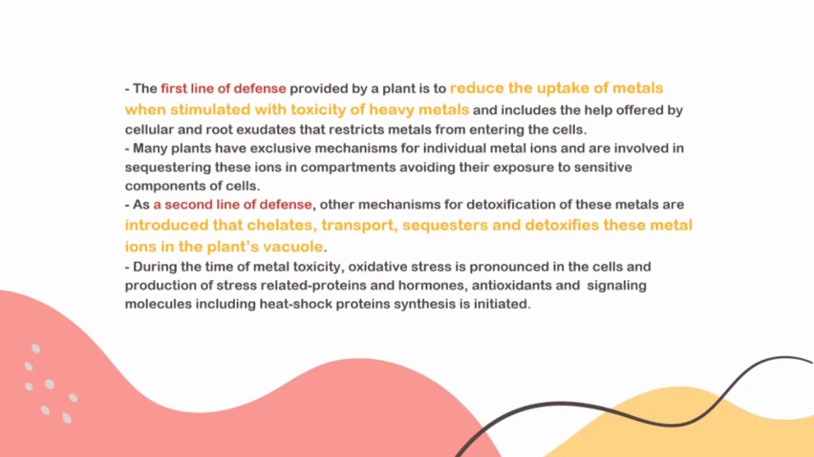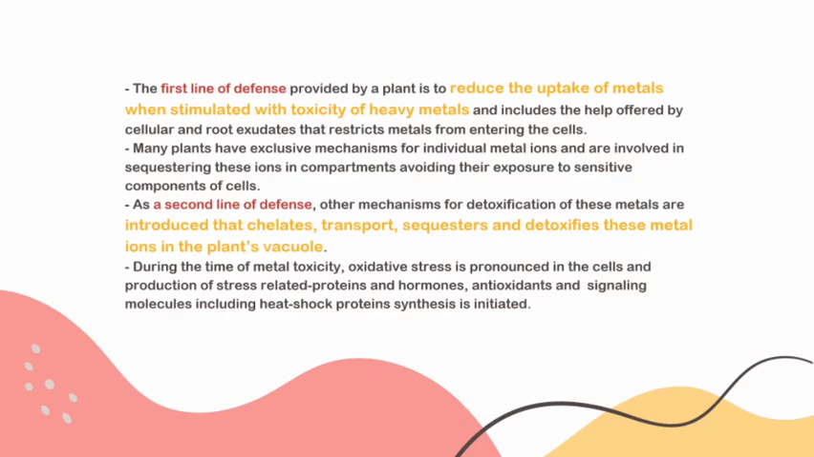The first line of defense provided by a plant is to reduce the uptake of metals when stimulated with toxicity of heavy metals, and includes the help offered by cellular and root exudates that restrict metals from entering the cells. Many plants have exclusive mechanisms for individual metal ions and are involved in sequestering these ions in compartments, avoiding their exposure to sensitive components of cells.